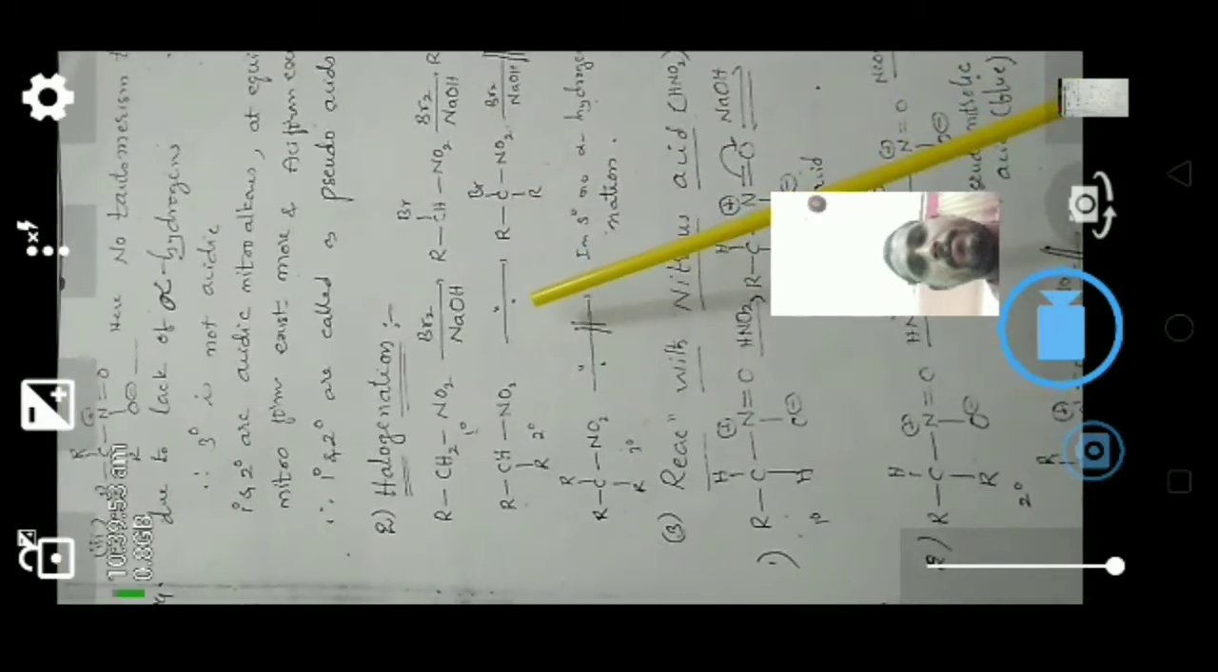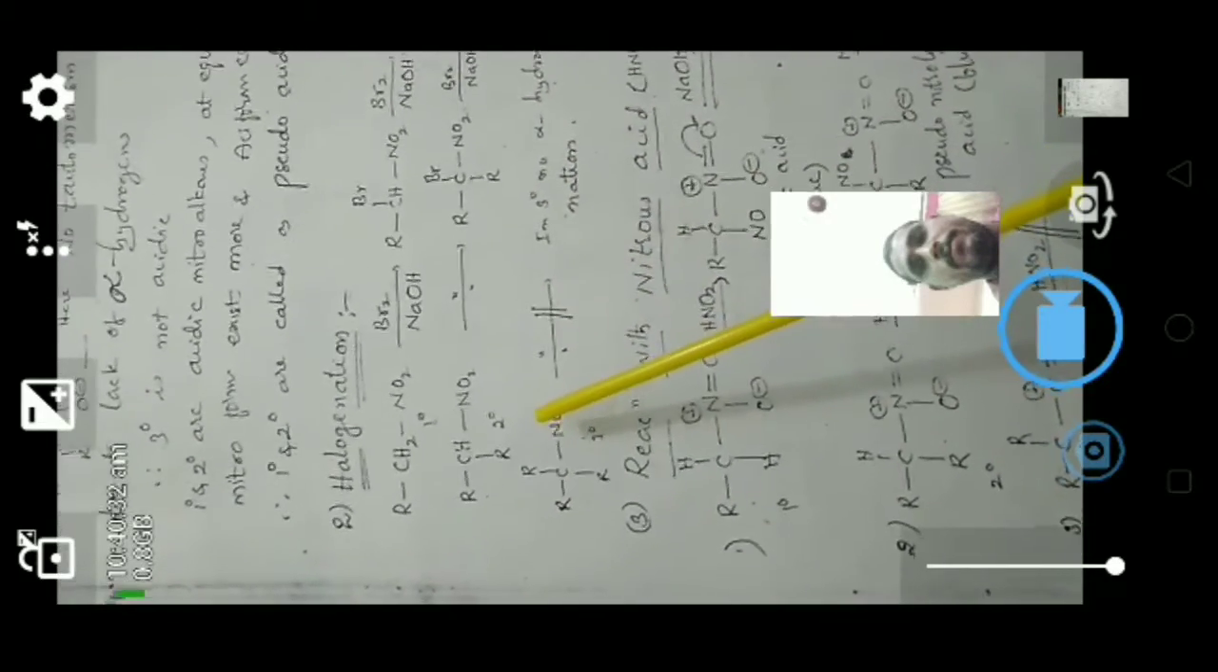Now the second chemical property, that is halogenation. Here a primary nitroalkane, when we react it with bromine in the presence of sodium hydroxide, gives bromonitroalkane, then this bromonitroalkane again reacts with bromine in the presence of sodium hydroxide to give dibromonitroalkane. Once again, this is a primary nitroalkane, which with bromine and sodium hydroxide gives bromonitroalkane, and then dibromonitroalkane.